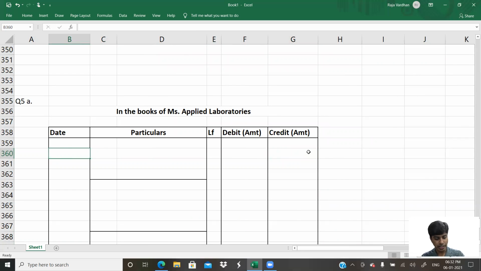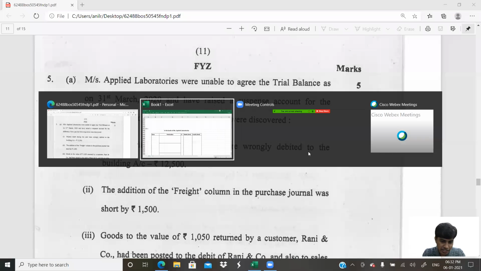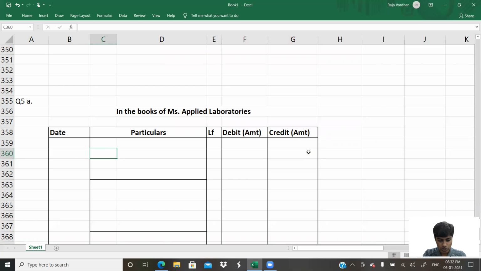Come on, let us start with the rectification entries. First one: repairs made during the year were wrongly debited to building account. When it was wrongly debited to building account, it was a mistake. Such a wrong debit has to be compensated by a credit now. So what should I do? I should credit my building account.